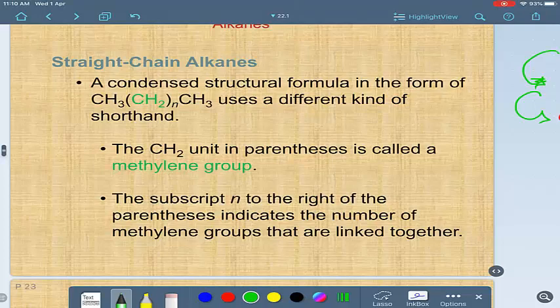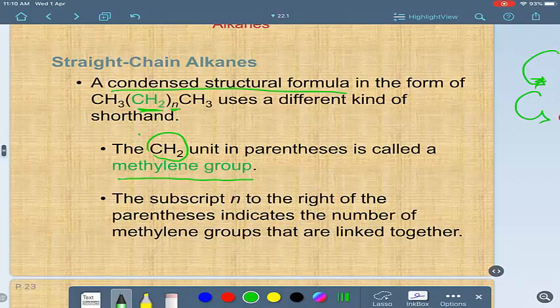This is a condensed structure formula, and you can put the CH2 in the middle together between parentheses, and put n, the number of them, as a subscript like this. Don't forget that the CH2 group that you are adding, the unit between the parentheses, is called a methylene group.